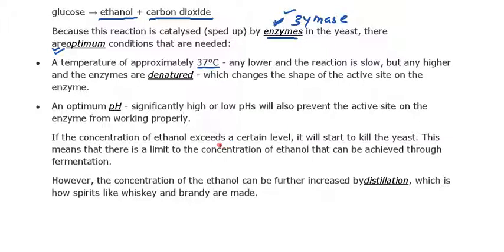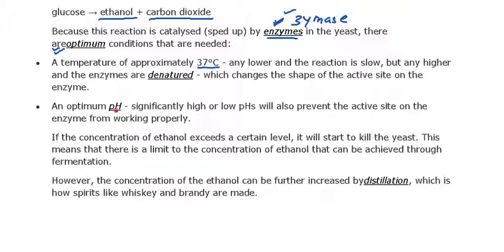So as the optimum condition changes, the shape of the active site of that enzyme will also change. That's why temperature control is a must for the fermentation reaction. The next property we need to maintain is the optimum pH. We do not want the pH to be too high or too low, so we maintain the optimum pH condition.